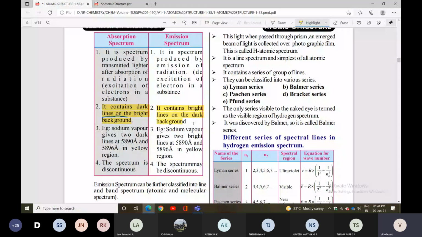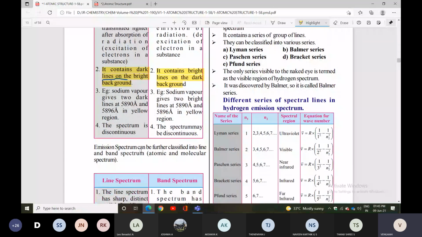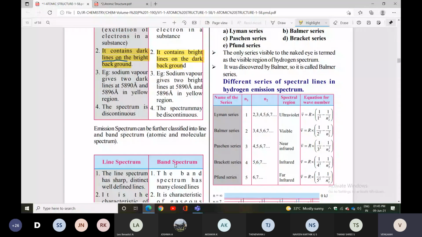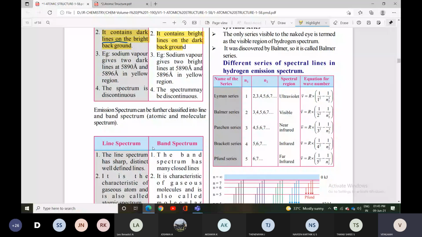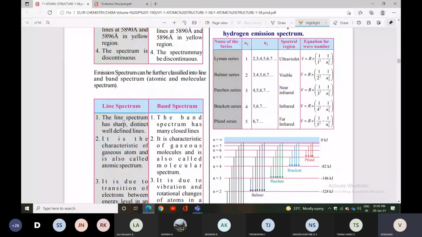Again, the emission spectrum is further classified into two types: line spectrum and band spectrum. Line spectrum has one more name, atomic spectrum. Band spectrum has one more name, molecular spectrum.